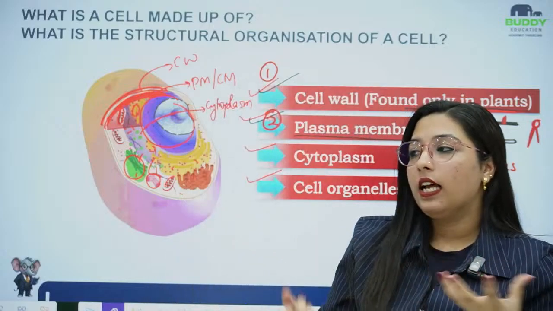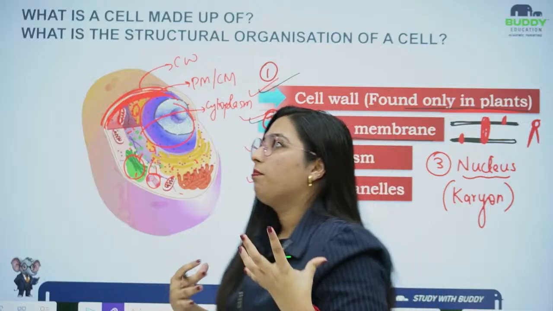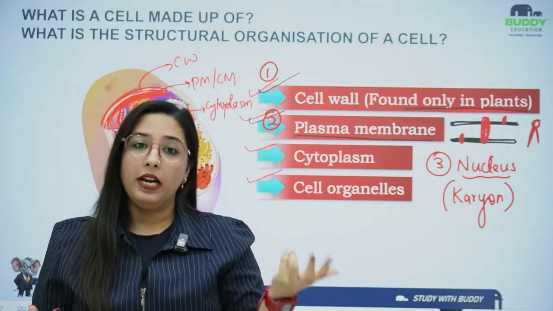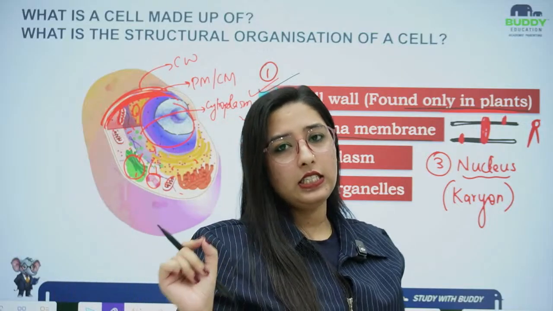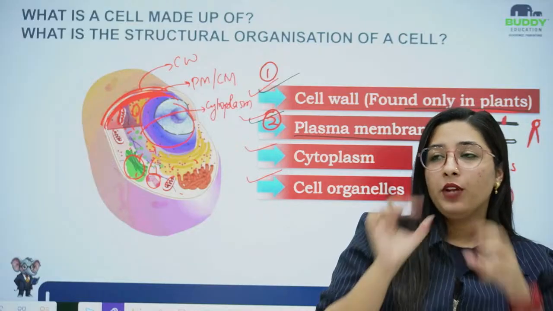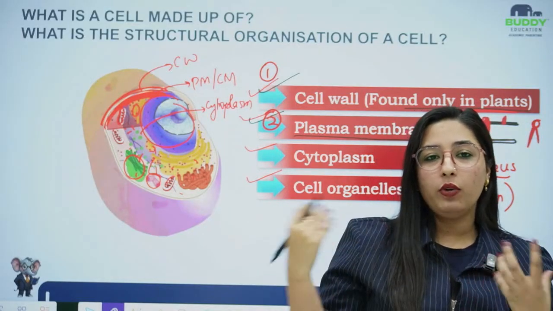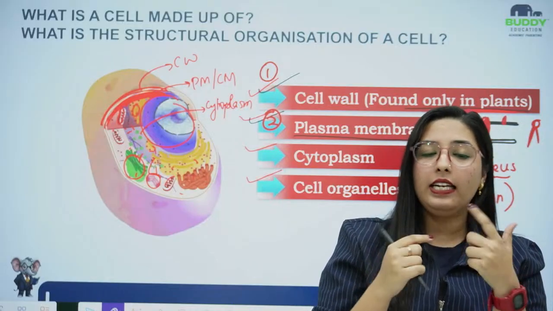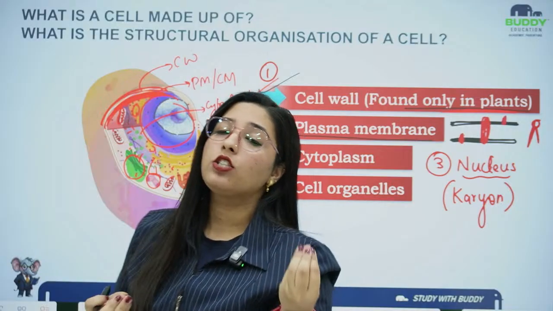Now what is the most important thing present in the nucleus, by which I am saying that it is the brain of the cell? The most important structure that is present inside the nucleus is the presence of chromosomes. Basically chromosomes consist of DNA, the genetic material, which is packed with protein, and they are helically coiled and packed in a rod like structure. Those are known as chromosomes.